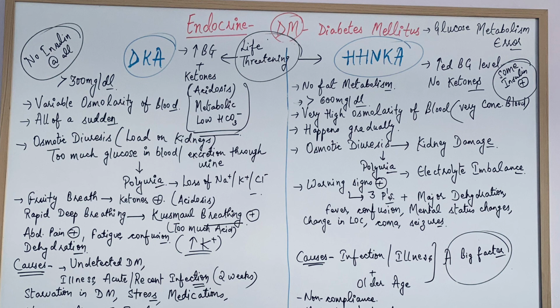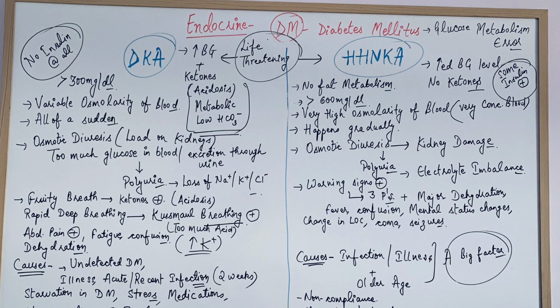Plus, apart from these signs and symptoms, there can be abdominal pain because of metabolic acidosis, and there can be fatigue, confusion, and severe dehydration. Dehydration is because of increased blood sugar levels.